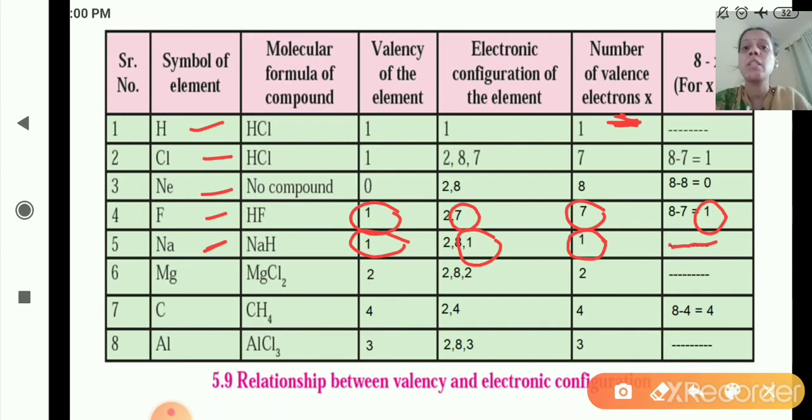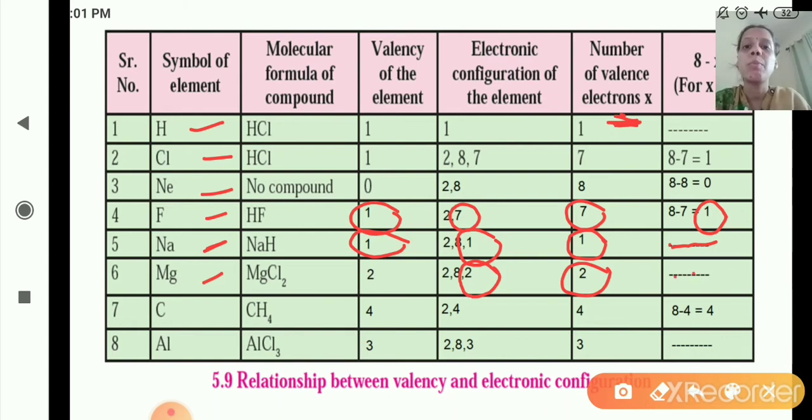Now the next one is Mg, magnesium. First we will write down the electronic configuration. The atomic number, or the number of electrons present in magnesium, is 12. So the electronic configuration is 2, 8, 2. So the number of electrons present in the outermost shell is 2. So what are the valence electrons? 2, because they are present in the outermost shell. Now this is also less than 4.